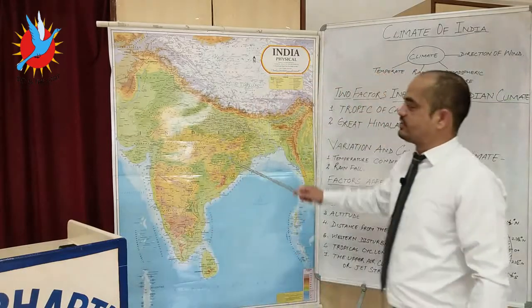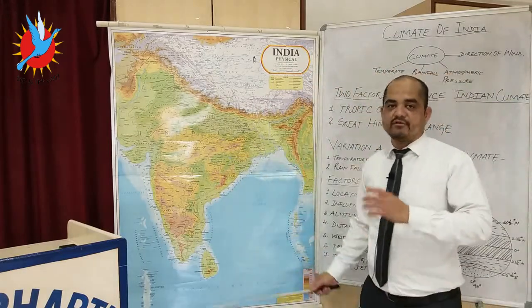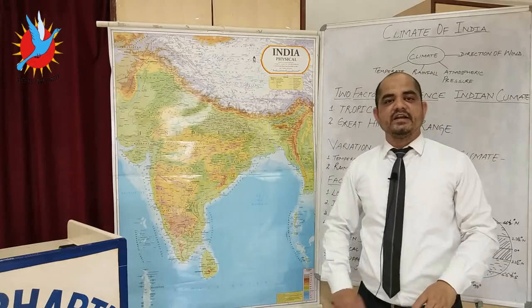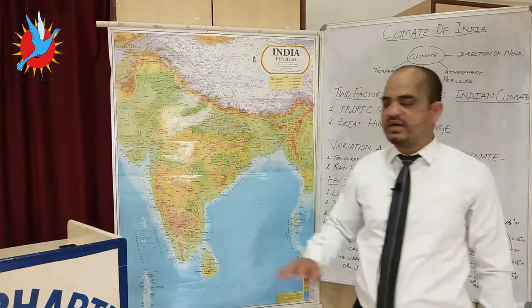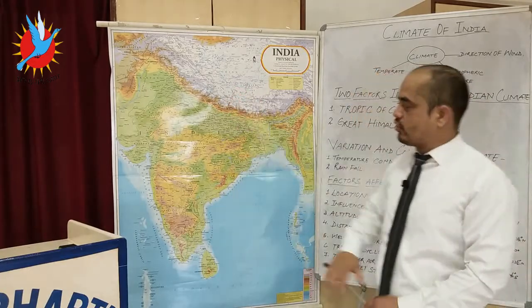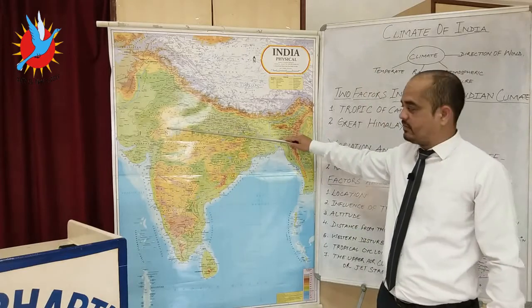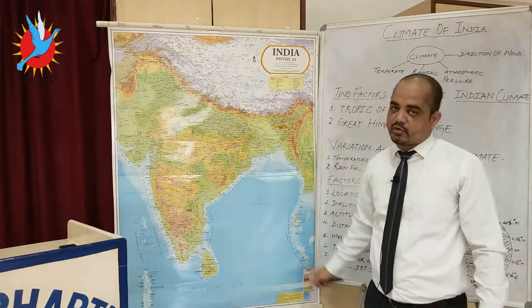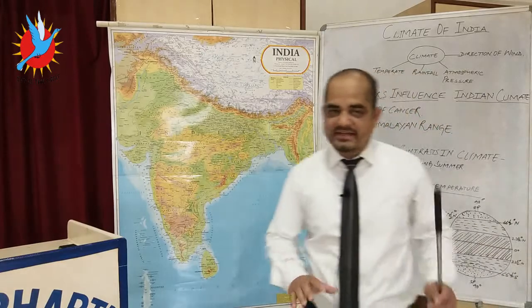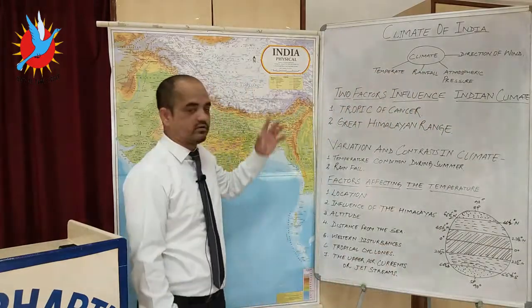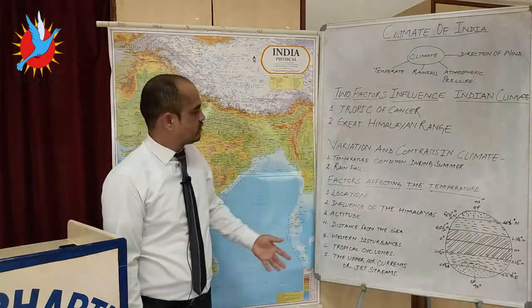Those places which lie above the Tropic of Cancer have to face oblique sun rays, and sun rays are never going to be straight beyond the tropics. So over these areas temperate conditions will prevail, and over these areas tropical conditions will prevail. So it makes a difference to people living above or below the Tropic of Cancer.